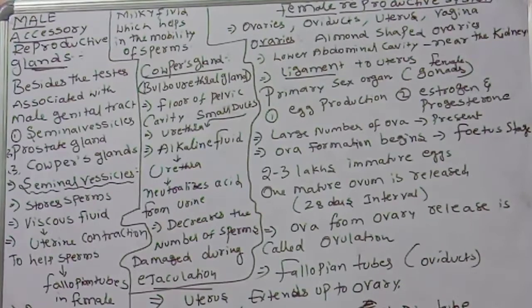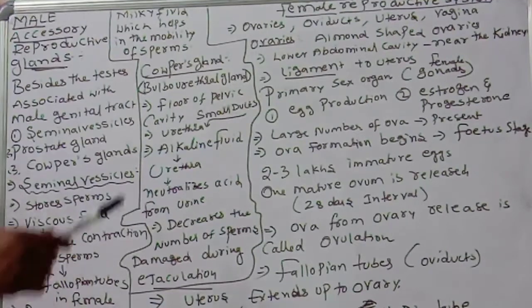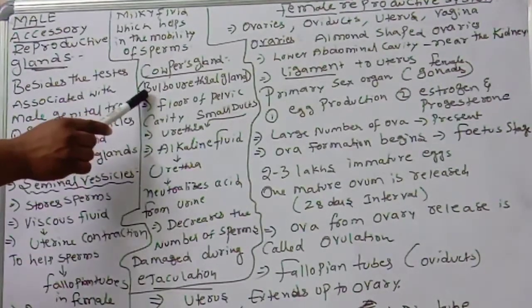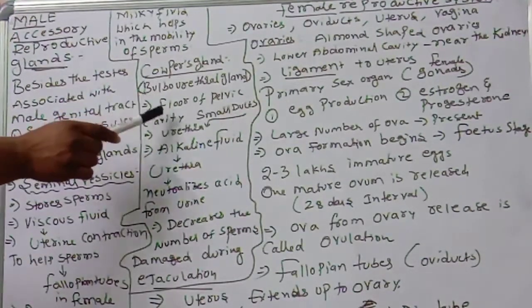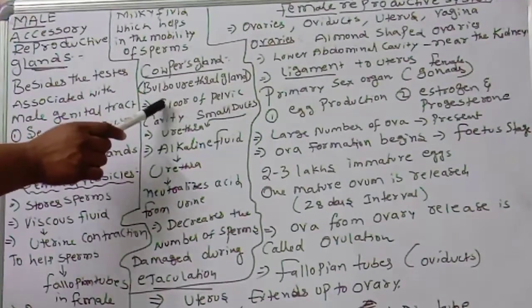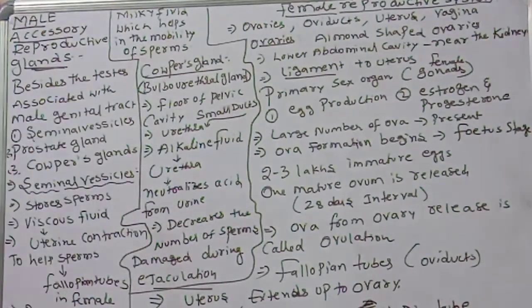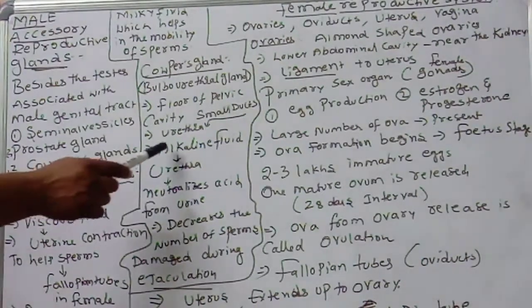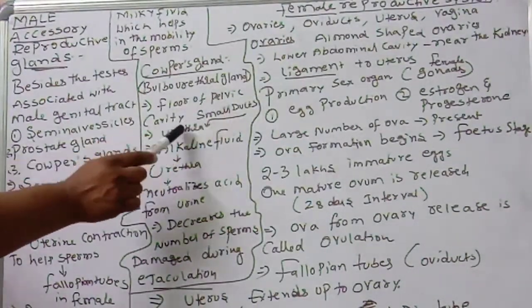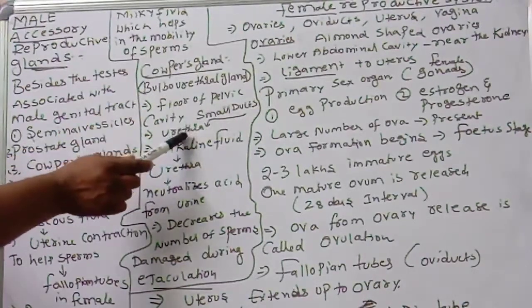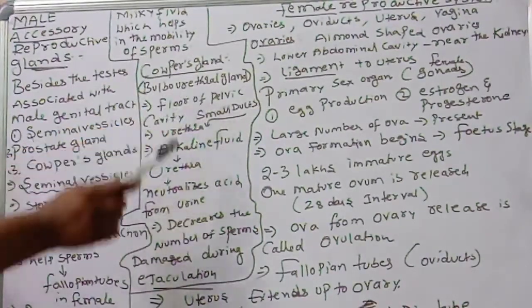Cowper's glands are a pair of extremely small glands located at the floor of the pelvic cavity. They open into the urethra by small ducts.